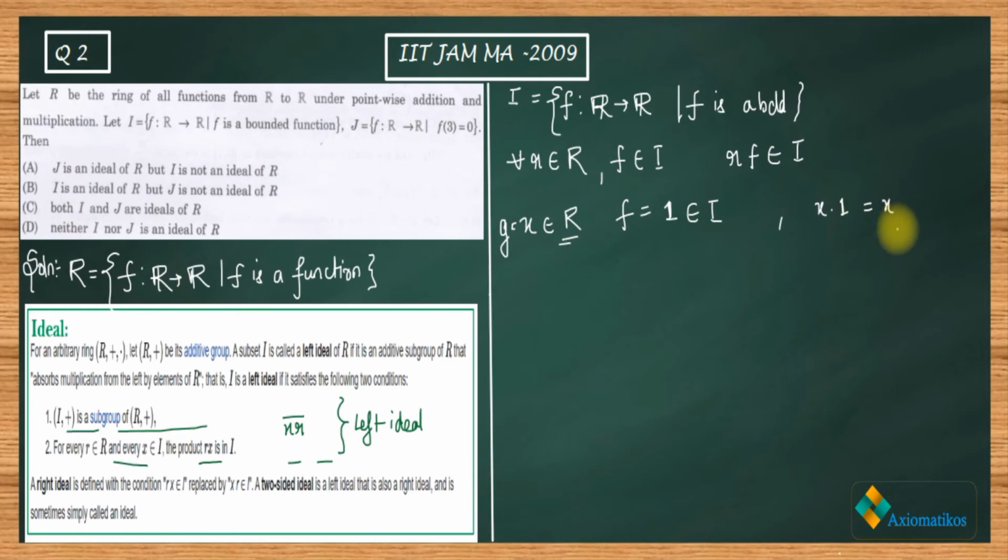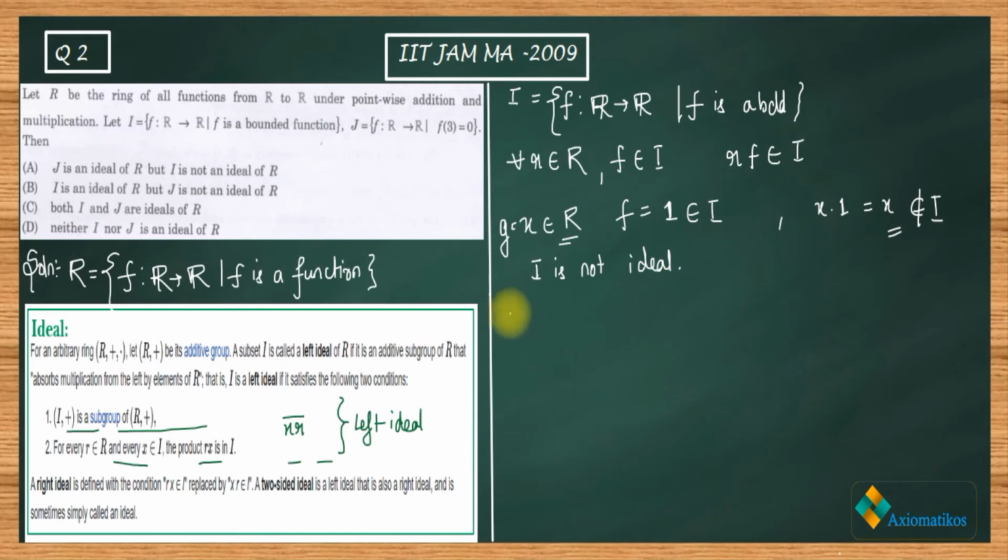Will this x belong to I or not? No, this x will not belong to I because it is not a bounded function. If you draw its graph, it's unbounded. So I can say that I is not an ideal, since it does not satisfy the second property.